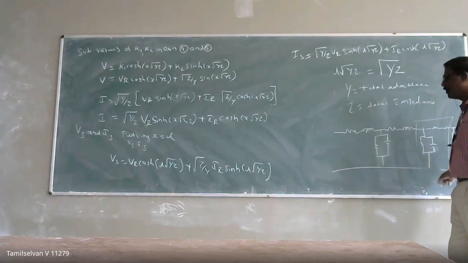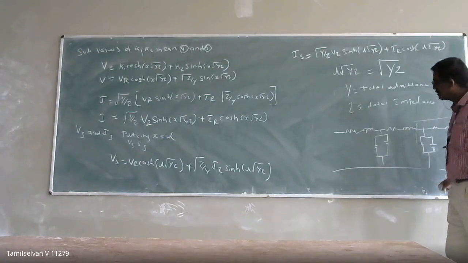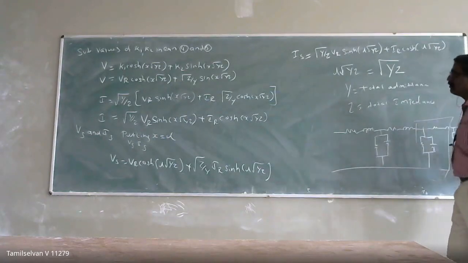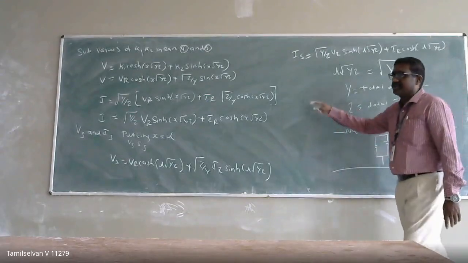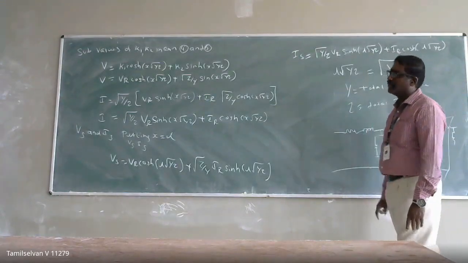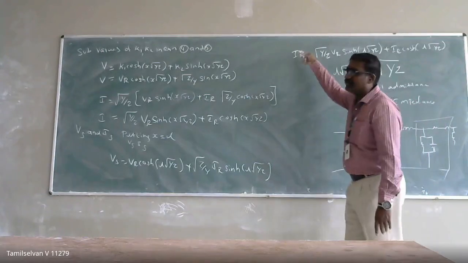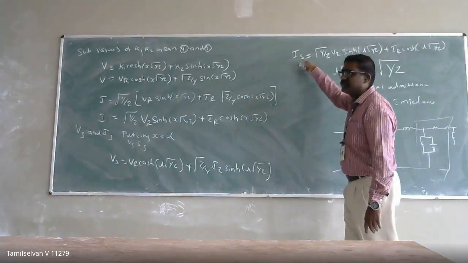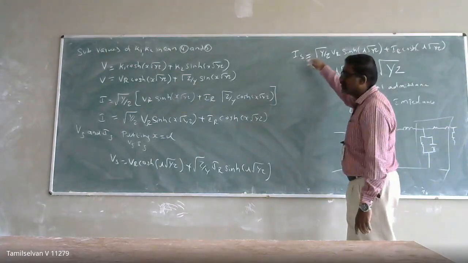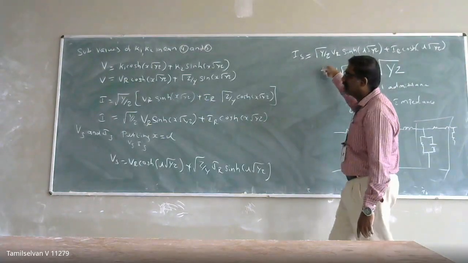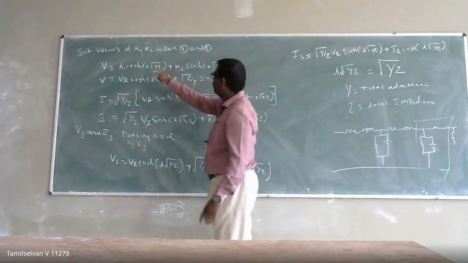So in this section, I am going to calculate the current and voltage. If I am able to find out the voltage and current, then I can expand it for that entire section of my transmission line. So I am bringing it in terms of a differential equation, and we know the standard form of the solution of a second order differential equation. In that solution, there will be constants K1 and K2.